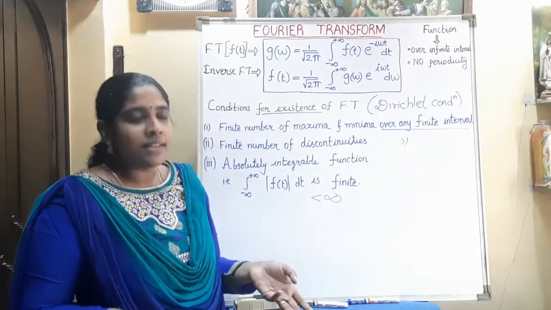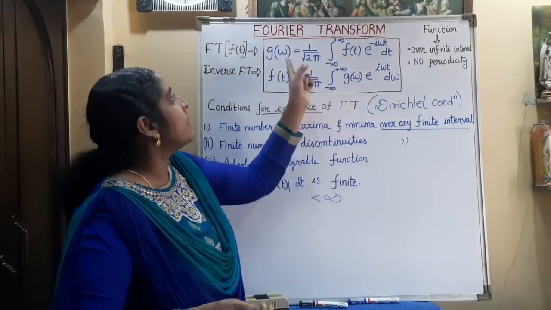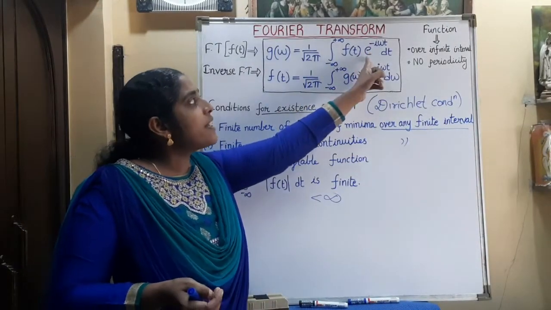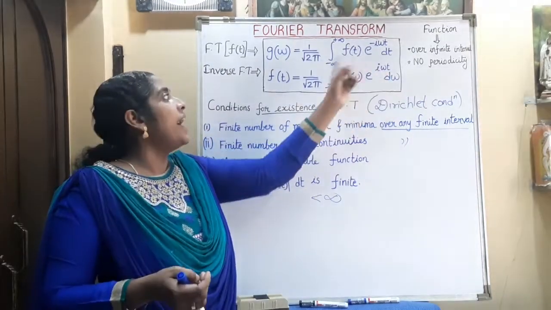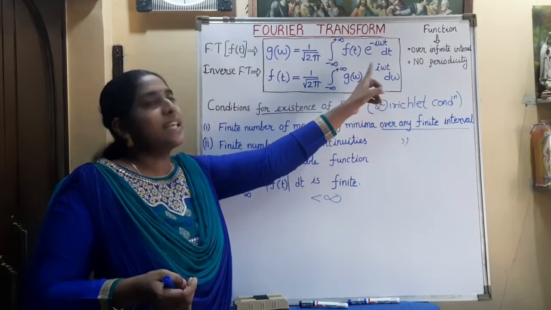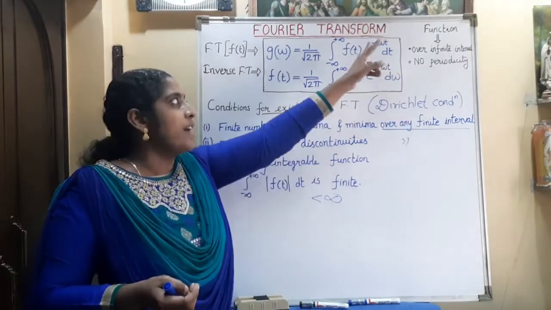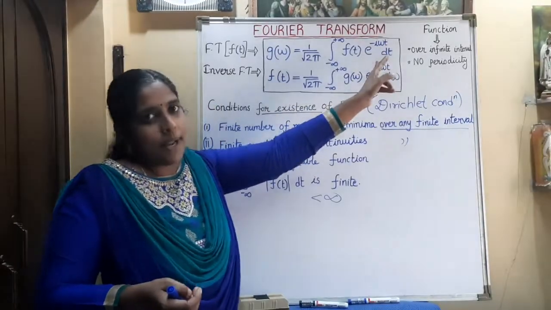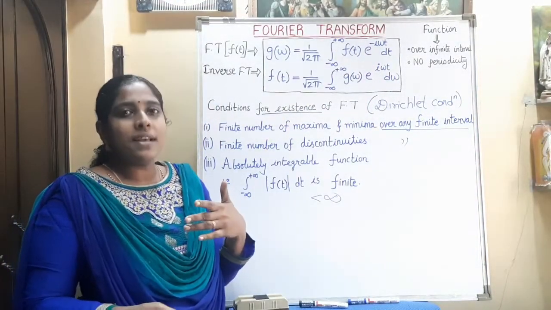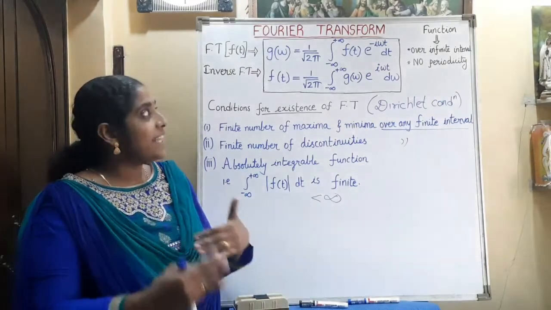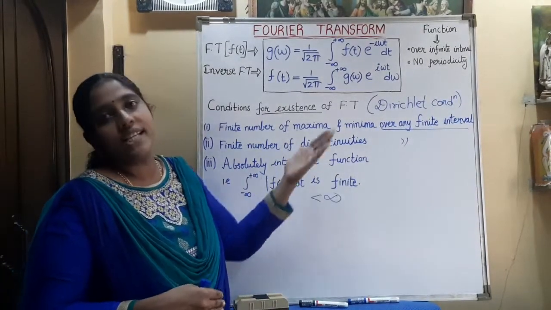And in some engineering mathematics books you can also see that in the Fourier transform expression they have used e raised to plus i omega t, and in the inverse Fourier transform they have used e raised to minus i omega t. So if it is minus in one, it will be plus in the other. Most competitive examinations nowadays directly give this Fourier transform expression.